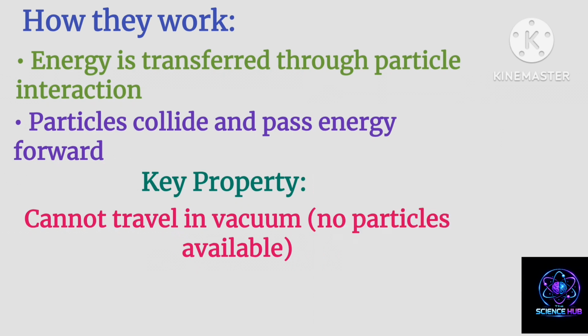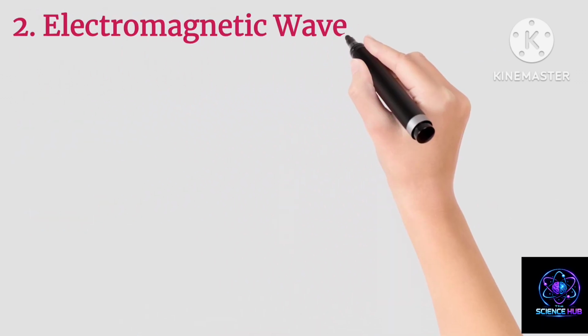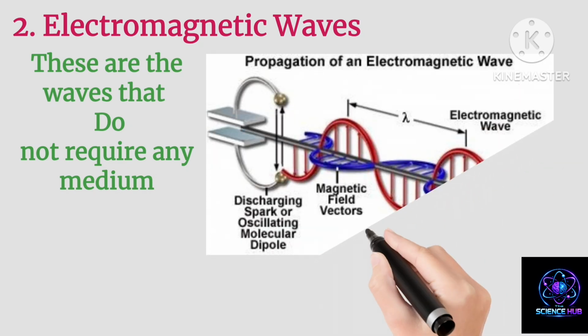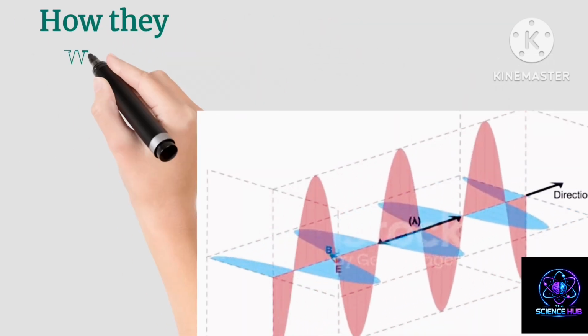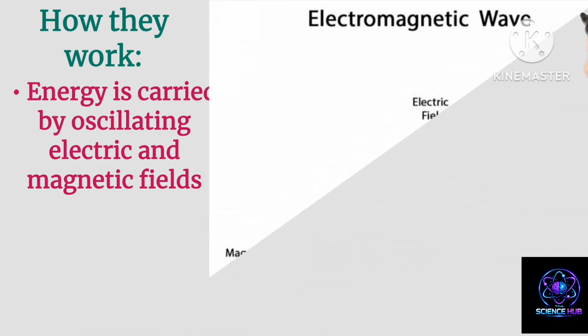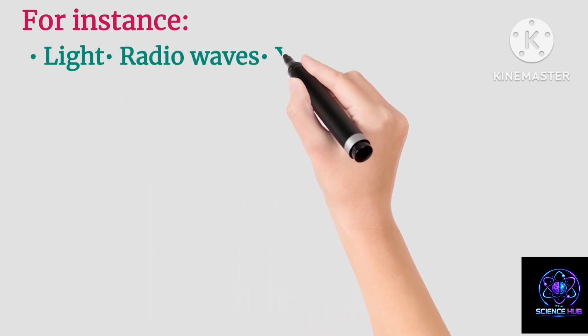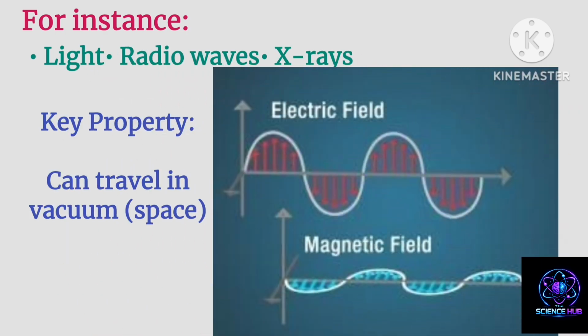No particles available. 2. Electromagnetic waves. These are the waves that do not require any medium. How they work? Energy is carried by oscillating electric and magnetic fields. For instance, light, radio waves, X-rays. Key property. Can travel in a vacuum, space.